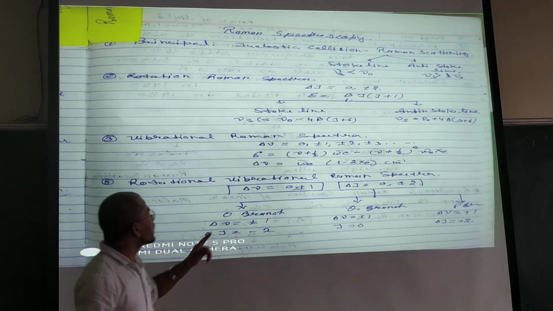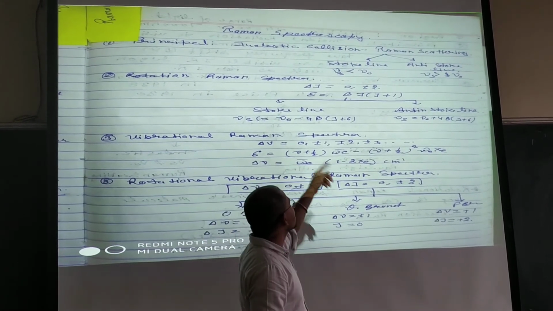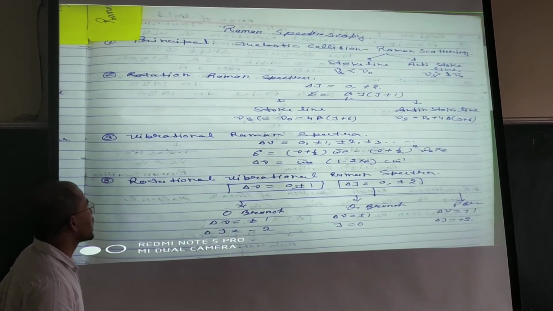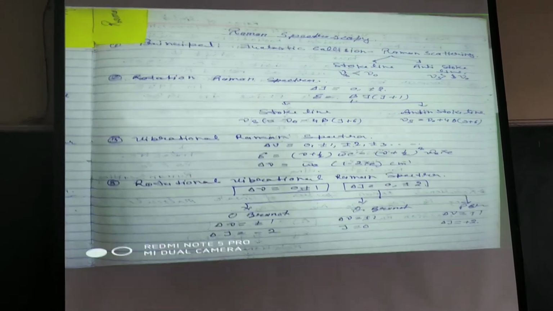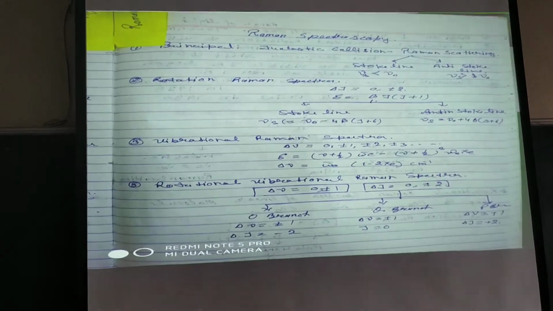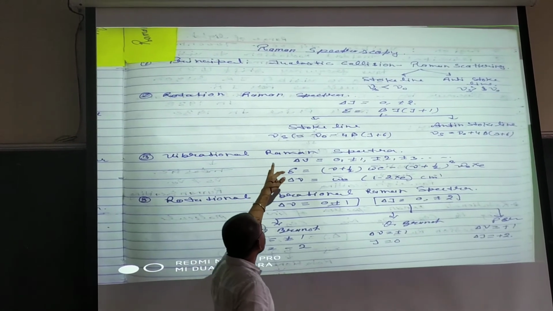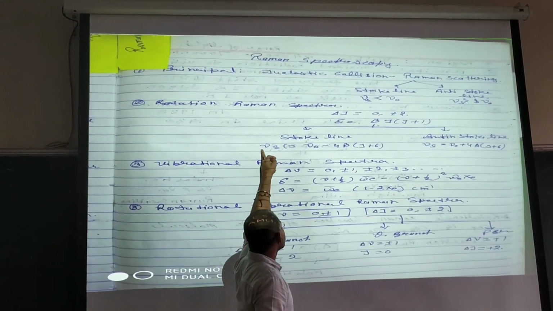Here it is given that delta J is equal to 0, plus minus 1, and epsilon is equal to BJ(J+1).